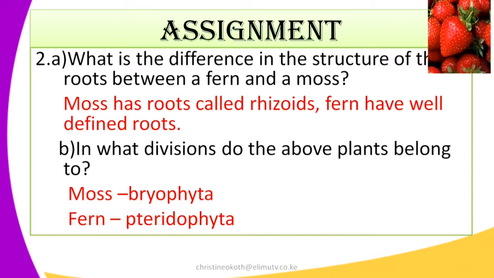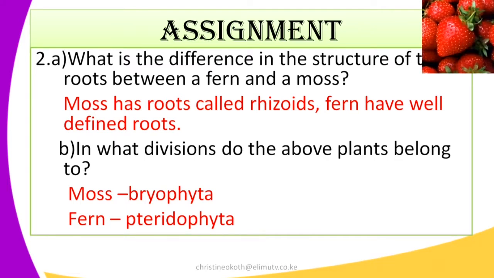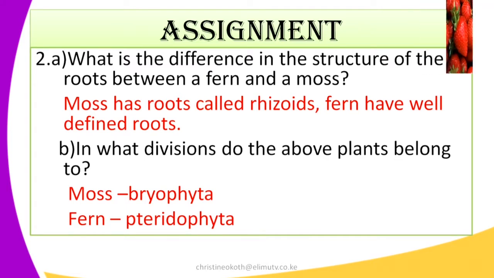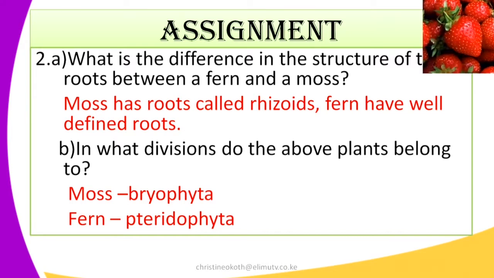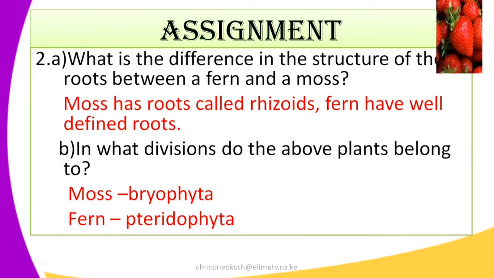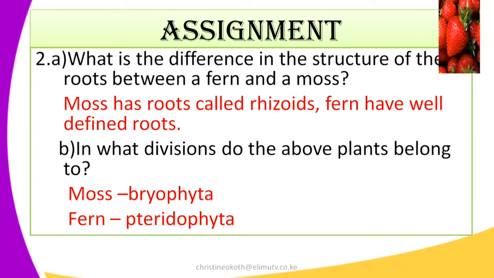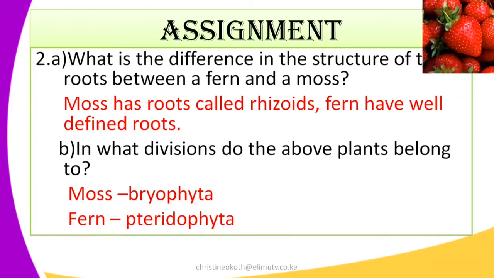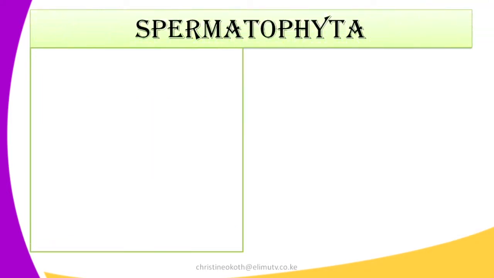The second question: what is the difference in the structure of the root between a fern and a moss? A moss has false roots, which we call rhizoids, whereas ferns have well-defined roots. Part B: in what division do the above plants belong? The moss belongs to the division Bryophyta, whereas the fern belongs to a division in Kingdom Plantae we call Pteridophyta.